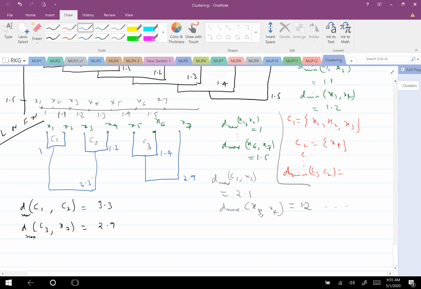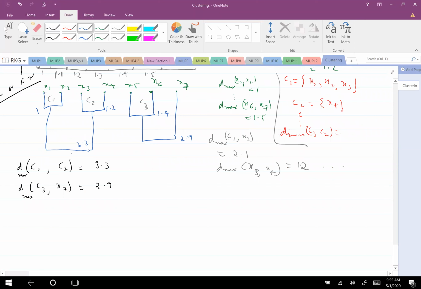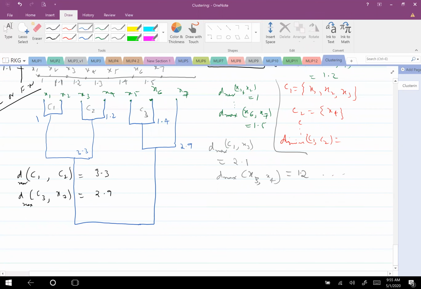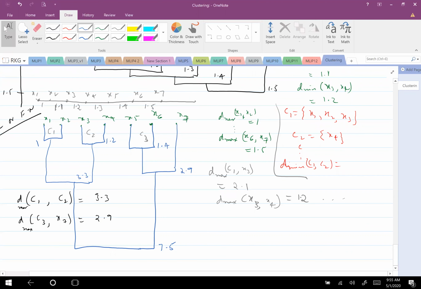Then finally, what will happen? The difference between C1 and C3. Yeah, these two get clustered. But how much do you think is the distance with which they get clustered? From X1 to X7, the total distance. Yeah, that will be the distance, that is 7.5. Okay, so this is how the complete link clustering forms, or the farthest link, farthest neighbor clustering forms.